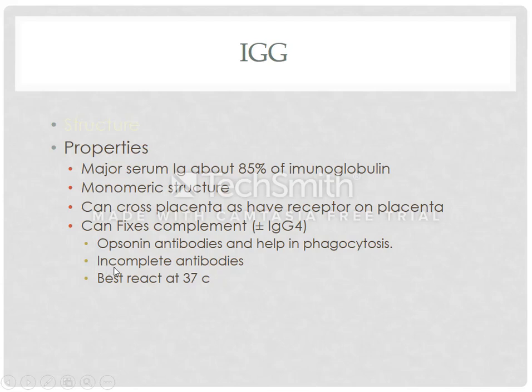Another property is that IgG antibodies are incomplete antibodies. Incomplete antibodies are basically those antibodies which cannot form a visible agglutination reaction at saline phase. So IgG antibodies are also known as incomplete antibodies. And IgG antibodies are also known as warm antibodies. Why? Because they give the best reaction at 37 degrees centigrade. So this antibody is known as a warm antibody, which reacts best at 37 degrees centigrade.